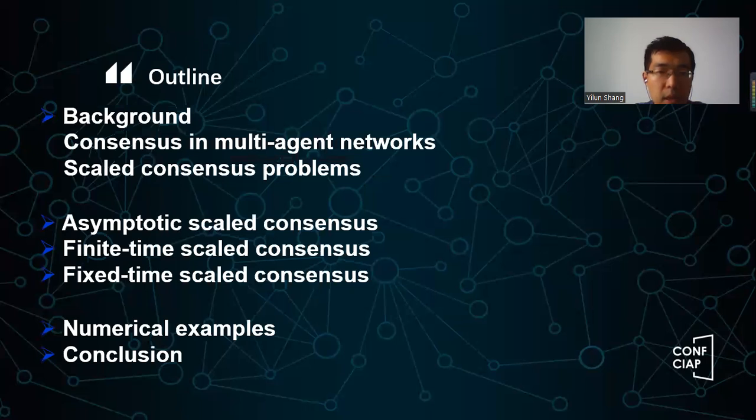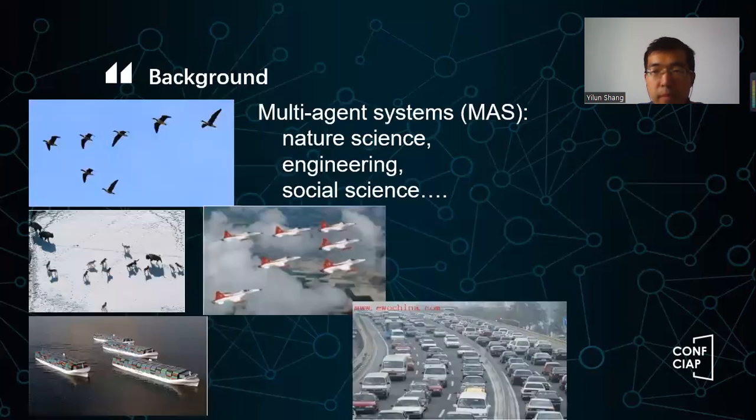The main results have three elements. So basically, it's about scaled consensus. We talk about asymptotic convergence, and then finite time convergence, and then fixed time convergence. So we have three major results in this talk. And finally, I will give a numerical example to illustrate the theoretical results. And finally, I will draw the conclusion.